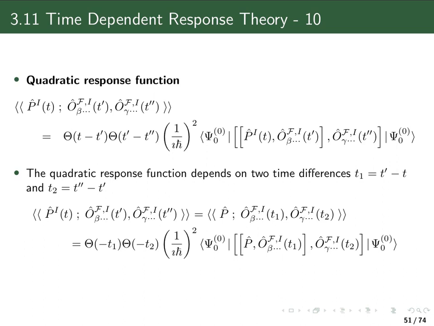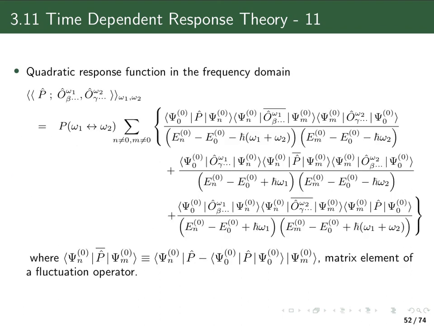And again, we would like to also define a quadratic response function in the frequency domain, which we can obtain from the expression in the time domain by figuring out the Fourier transformation. And I've done that for you here. So here is the expression, our quadratic response function in the frequency domain, and of course this depends now on two different frequencies. We had two times before, so now it's two different frequencies.